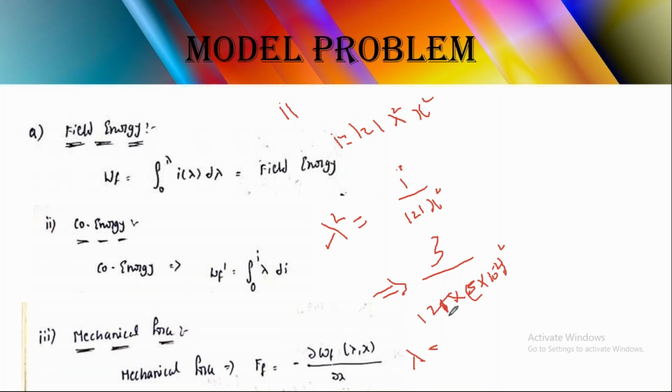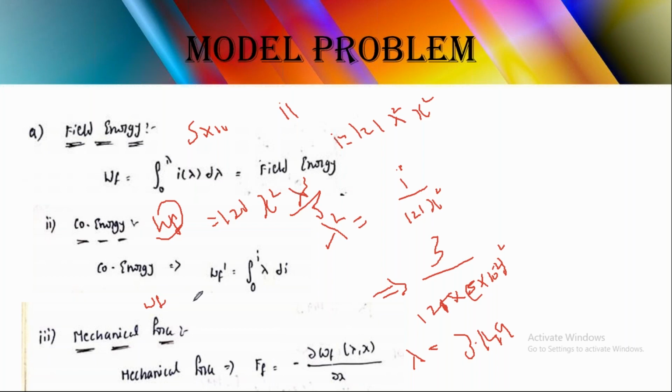While solving this equation, you will get lambda is 3.149. So we got the lambda value 3.149. WF equals 121 x square lambda cubed by 3. That is equation 1. Substitute lambda as 3.149 and x as 5 into 10 power minus 2. Then you will get the field energy WF.